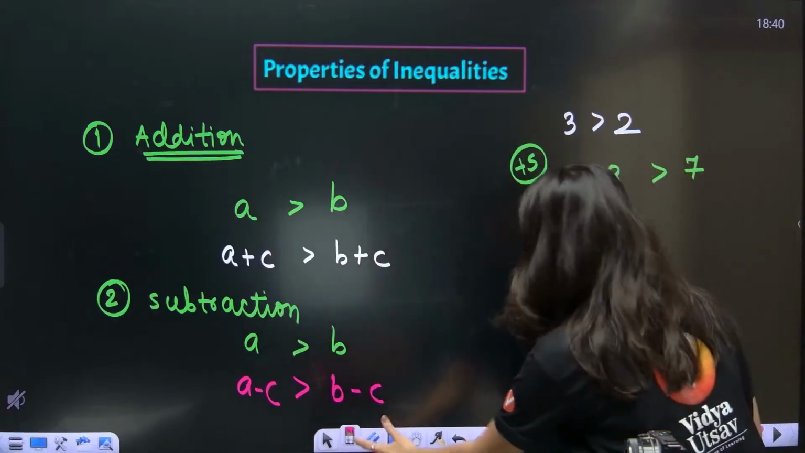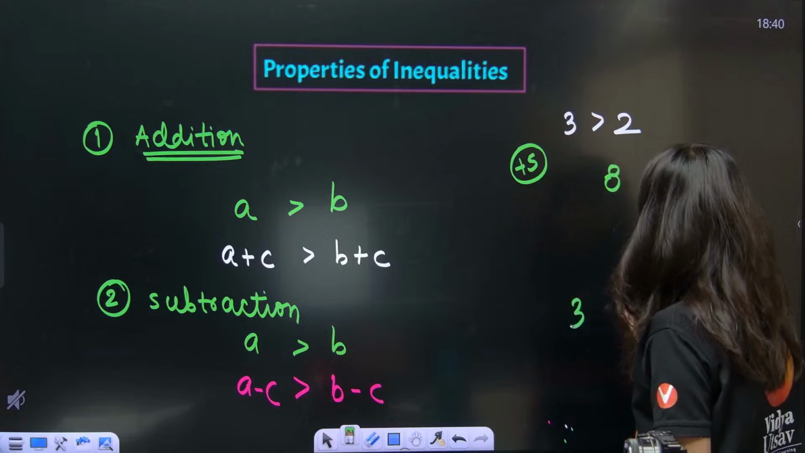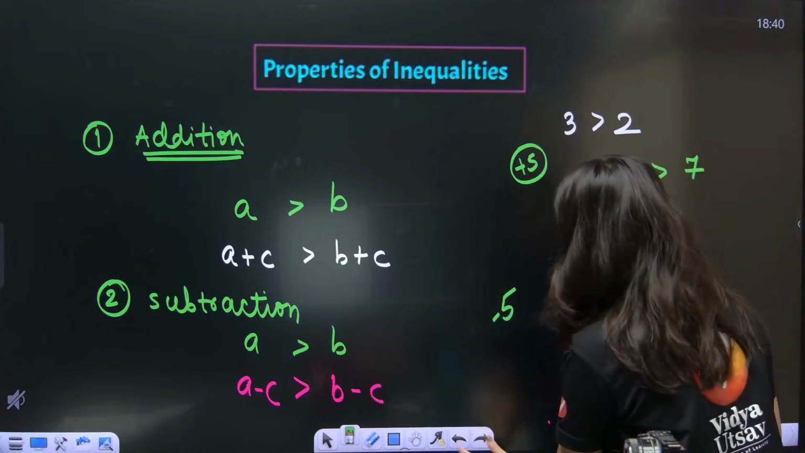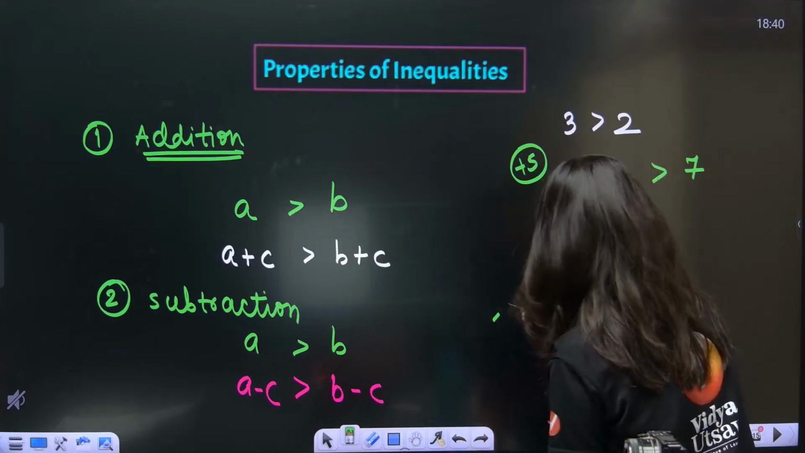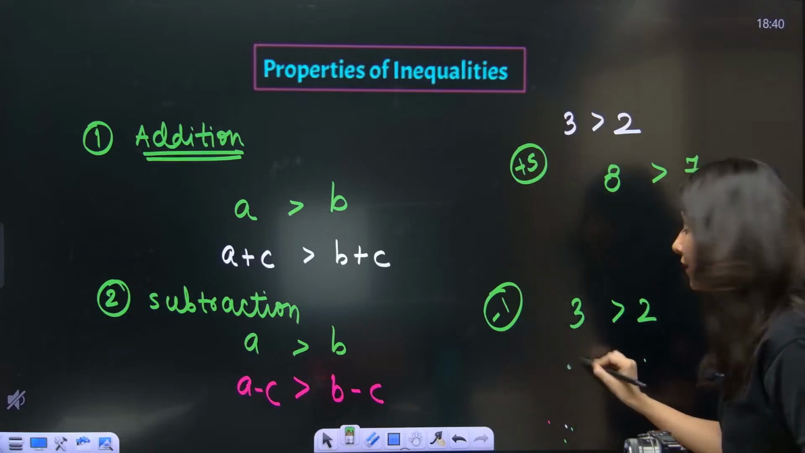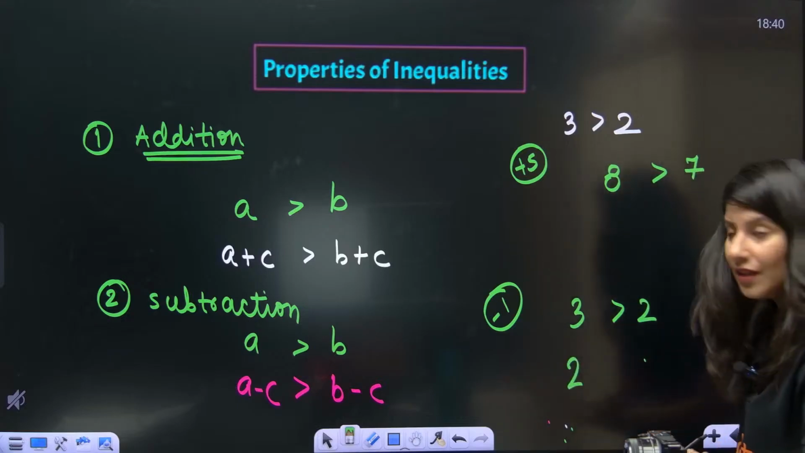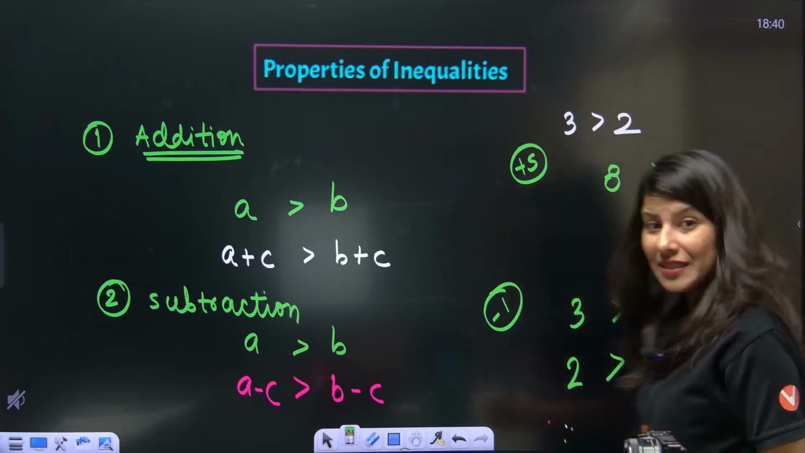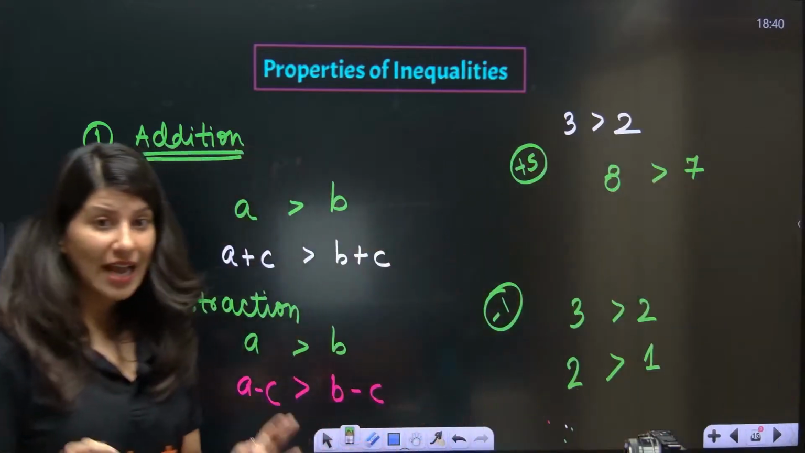Okay. So let me just give you an example also. 3 greater than 2. Now subtract 1 from both the sides. So 3 minus 1 will be 2, and 2 minus 1 is 1. So again, can you see? Sign is not changed. Sign is still the same.